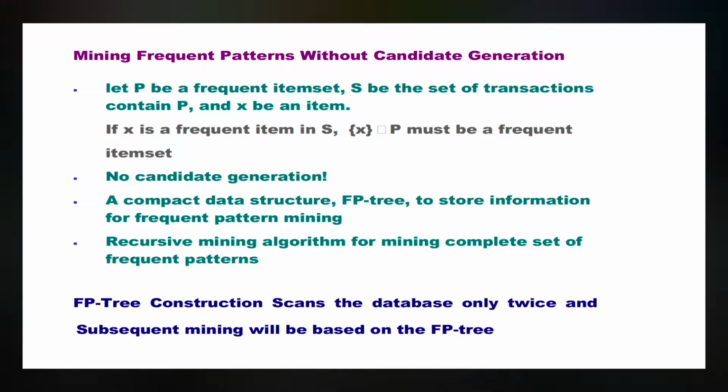A compact data structure, the FP tree, stores information for frequent pattern mining. A recursive mining algorithm mines the complete set of frequent patterns. FP tree construction scans the database only twice, and subsequent mining will be based on the FP tree.